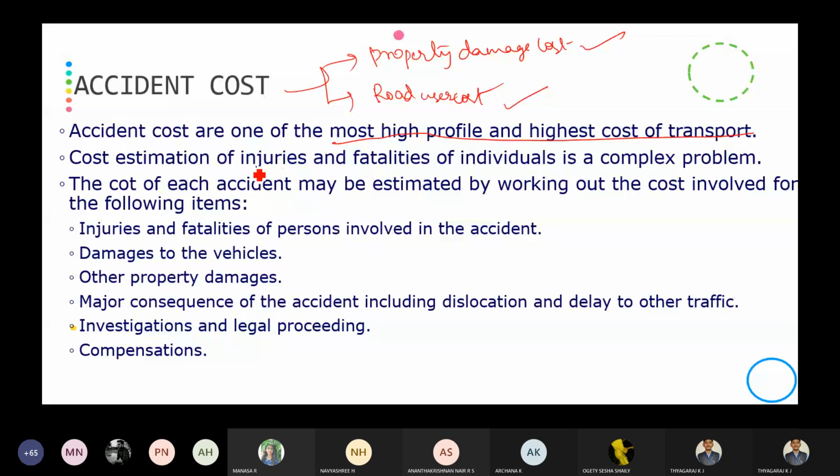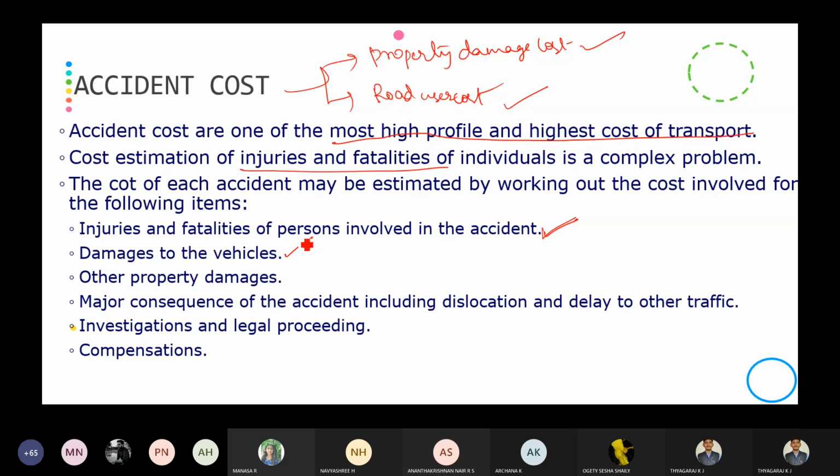Then cost estimation of injuries and fatalities. Injuries means breaking of your leg or hand, like that. Fatalities means death. Death of an individual is a complex problem. The cost of each accident may be estimated by working out the costs involved. What are the various costs involved in accident studies? First, the injuries and fatalities of persons involved in the accident, that is the personal injuries, the road user cost involved in the accident, whether it may be injury cost or fatality cost.